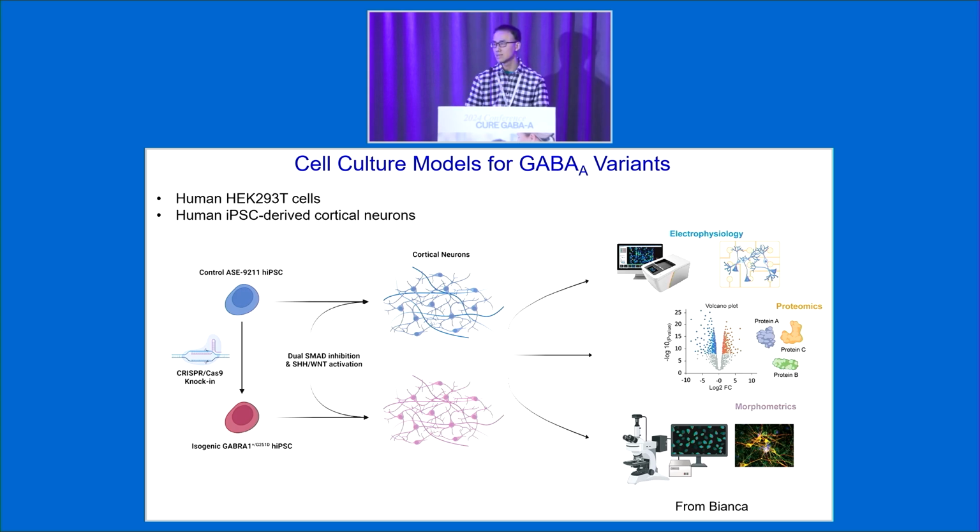So we have been studying GABA receptors using iPS cells for the last several years, and we have achieved really nice progress on this front. Bianca is developing this iPSC work pretty nicely. Basically, she can differentiate these iPSCs into cortical neurons. After differentiating into cortical neurons, we will be able to use electrophysiology, proteomics, and confocal immunofluorescence to monitor trafficking function and the disease-causing mechanism for these disease-causing variants.